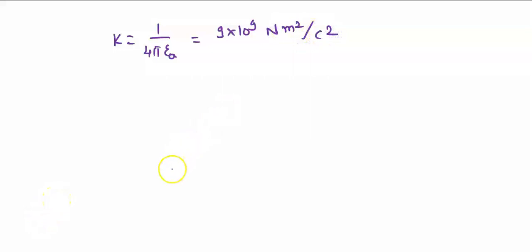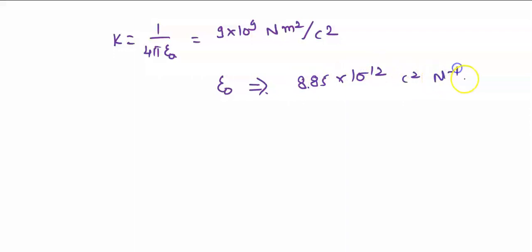So this is how K is actually defined. Here, what is this epsilon naught? Do remember that epsilon naught, its value is 8.85 into 10 to the power minus 12 coulomb square Newton inverse meter to the power minus 2.